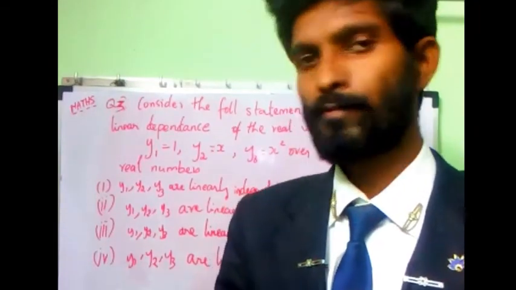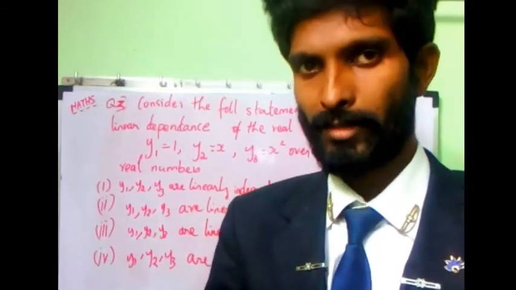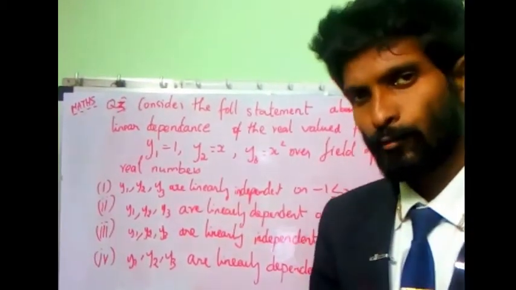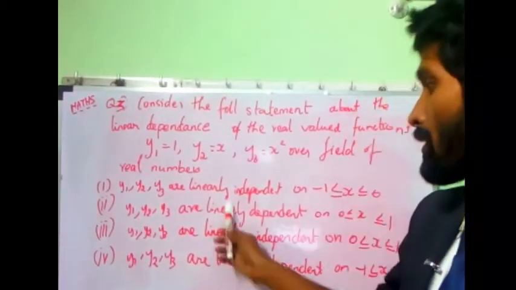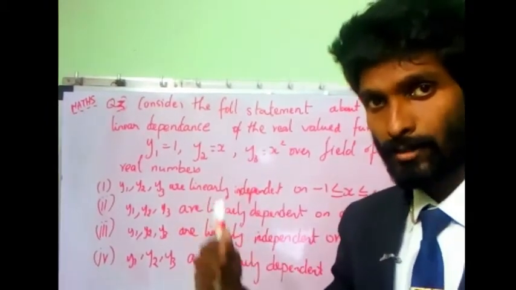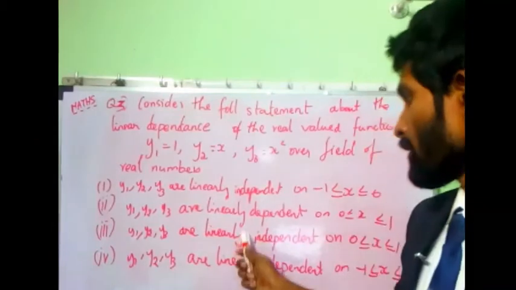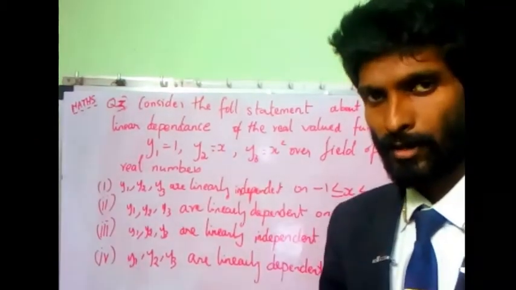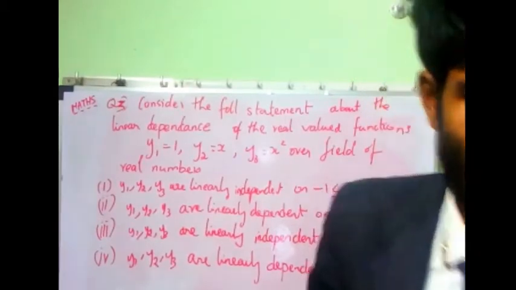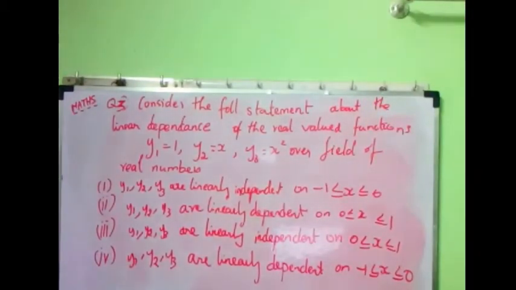So we go to the matrix by taking the values of y1, y2 and y3. These values are going to play a great role. Independent means going by the determinant, the determinant value should not be equal to 0. Dependent means the determinant value should be equal to 0. Okay, let's move to the solution. It's very easy.